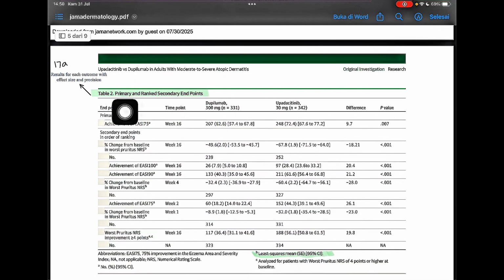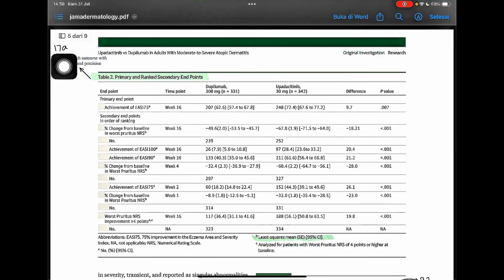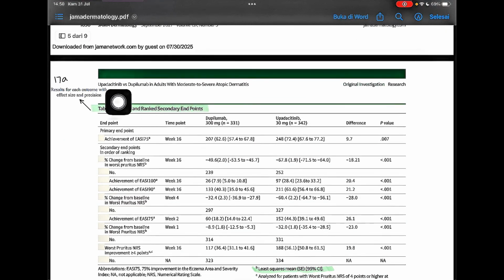Next, in table 2, primary and ranked secondary endpoints. Results for each outcome with effect size and precision. This is point 17A.